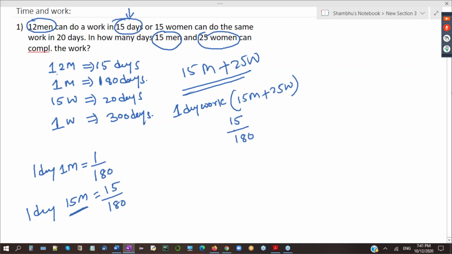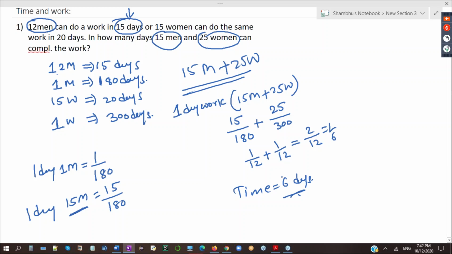Any doubt anyone? I'm going to calculate one day work and I will reverse that. That will be total time. Plus 25 women's one day work will be 25 divided by 300. Is it 6 days coming? So 1 by 12 plus, okay, 6 days only coming. That's good. 2 by 12 is equal to 1 by 6. So fine, time is 6. Time is 6. But here you were answering wrong. Perfect, time is 6 days.